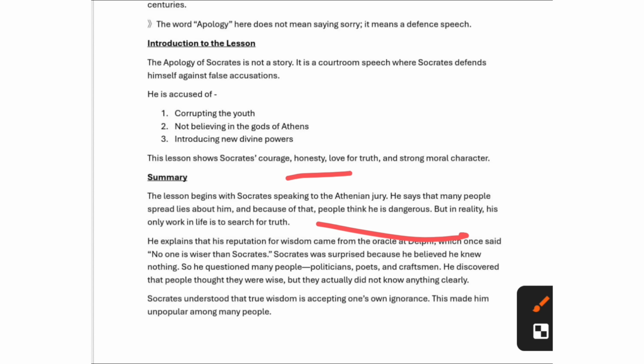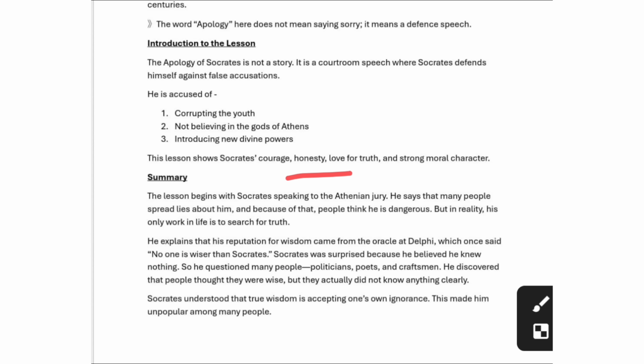He was defending himself. But in reality, his only work in life is the search for the truth. Whatever work Socrates did, whatever things he was doing, it was really for a good cause, for the truth. He was giving the truth, but many people were making false allegations and making people think that he was dangerous.